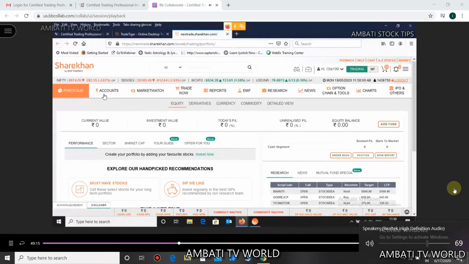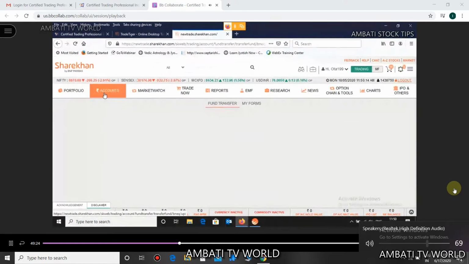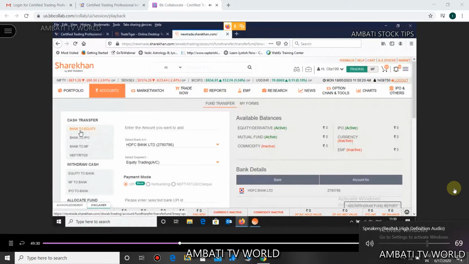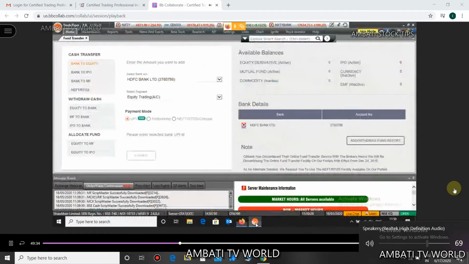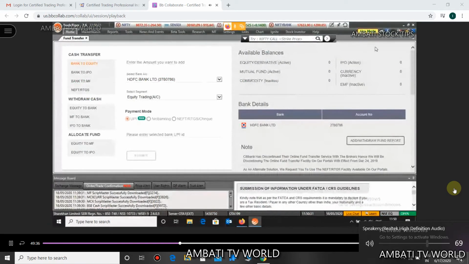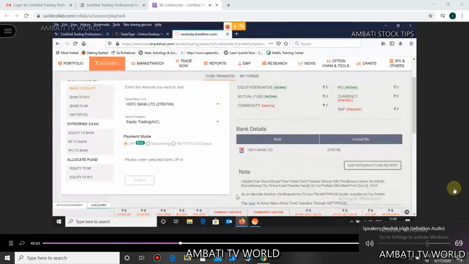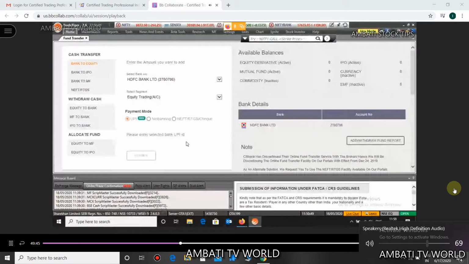Now here, just go to accounts. In accounts you will have this fund transfer tab, so you will see the same page on the Trade Tiger. Now it has opened here as well. You can see in the Trade Tiger it's the same screen that is opened here.